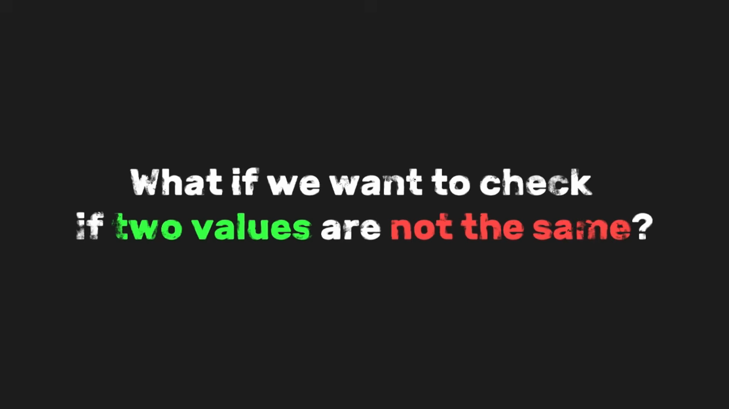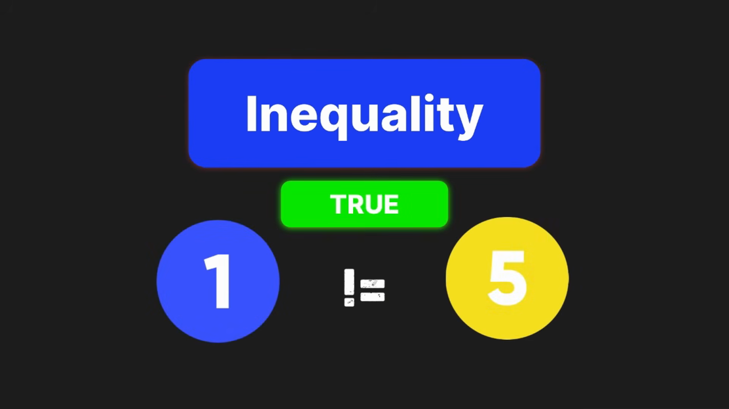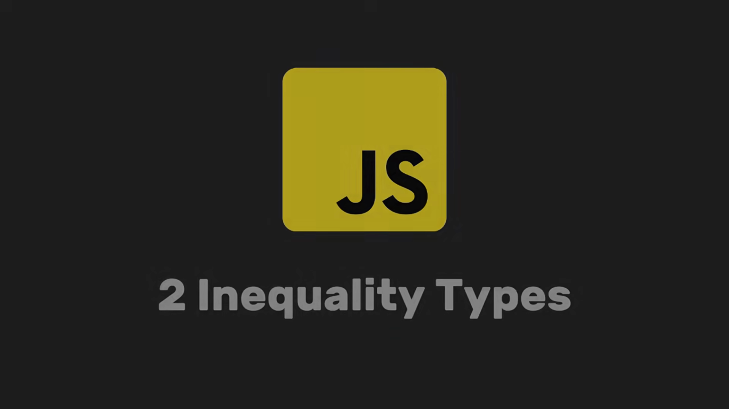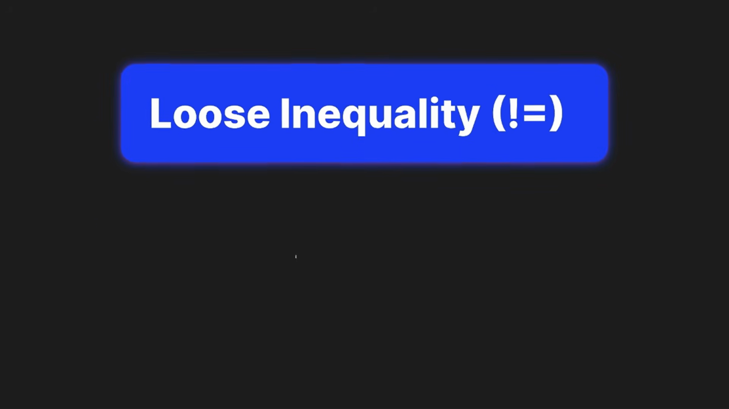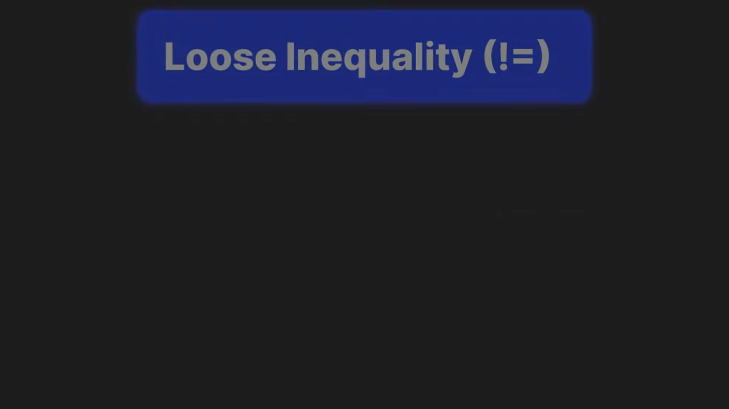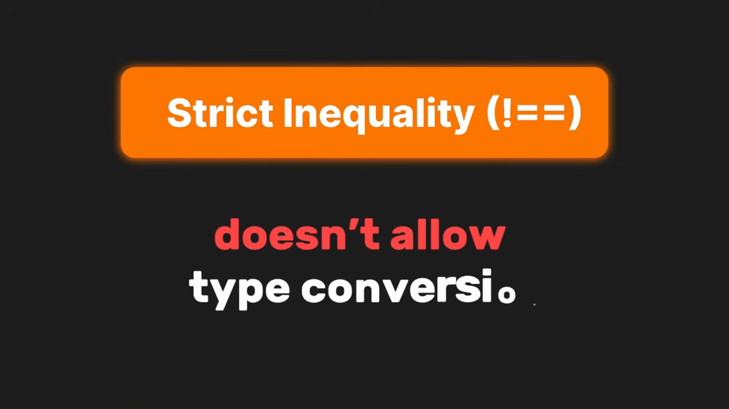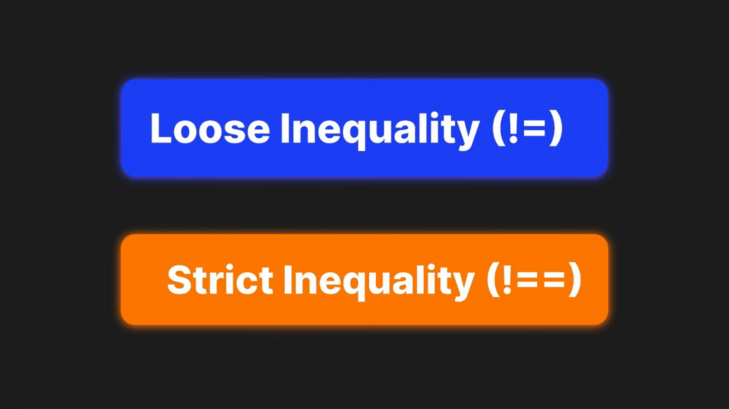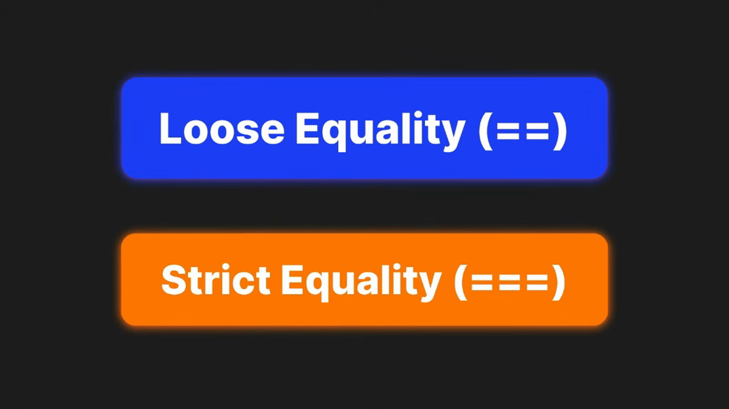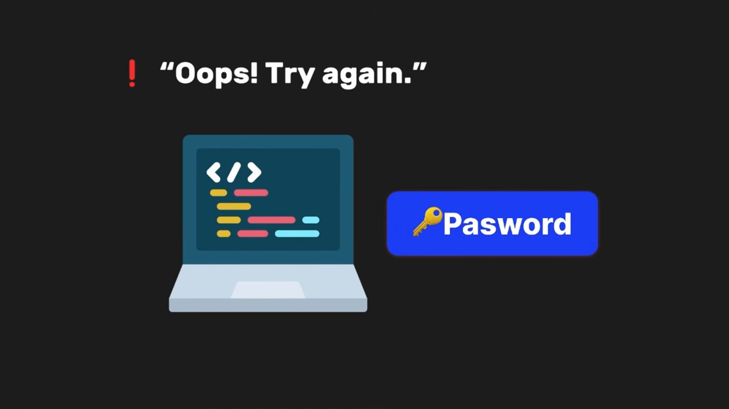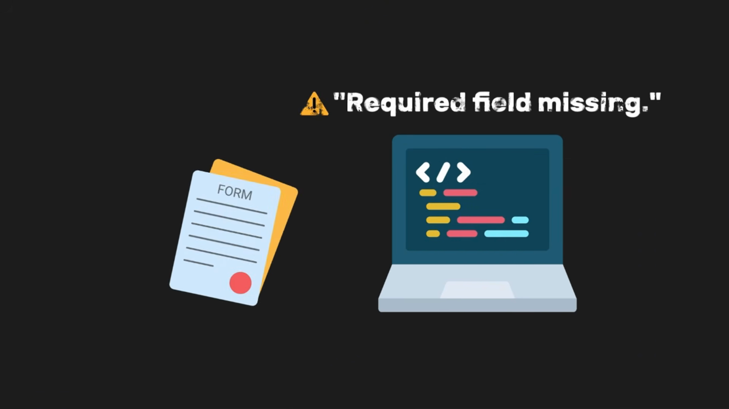What if we want to check if two values are not the same? That's where inequality comes in. Inequality operators return true when values are different, and false when they're the same. JavaScript gives us two types: loose inequality, which tries to convert types before comparing, and strict inequality, which checks both value and type, and doesn't allow type conversion. These are just the opposites of loose equality and strict equality. They're super useful when you want your code to react to wrong inputs or guide users when something's not right.